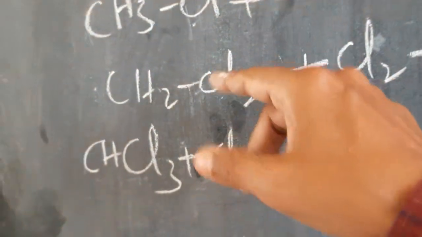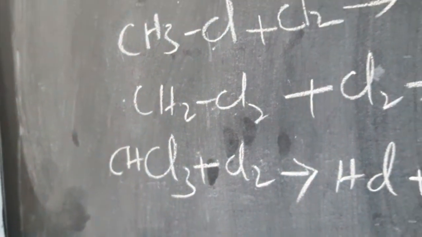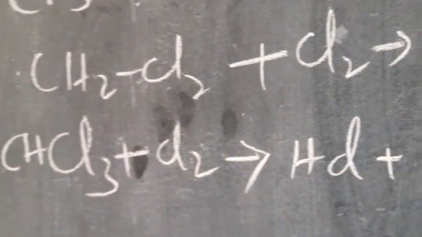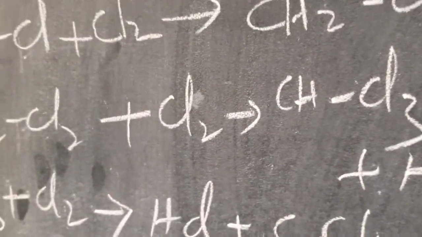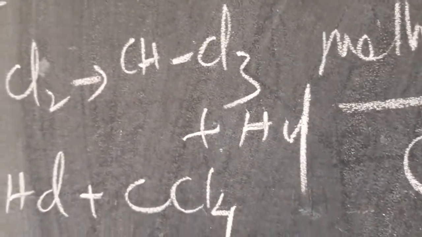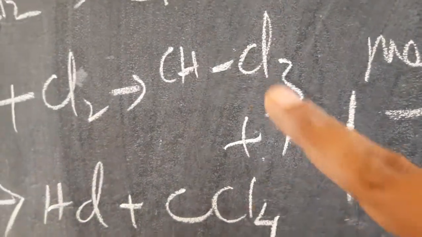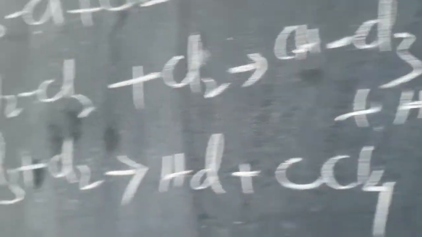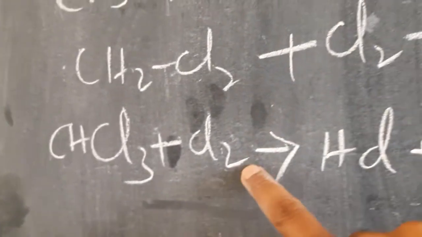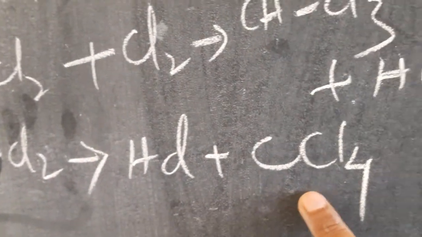One more hydrogen is replaced by one chlorine atom. Again in the third step, CH2Cl2 plus chlorine gives CHCl3 plus HCl. This third product is known as chloroform. And CHCl3 again reacts with chlorine and we get CCl4, that is carbon tetrachloride, and HCl.